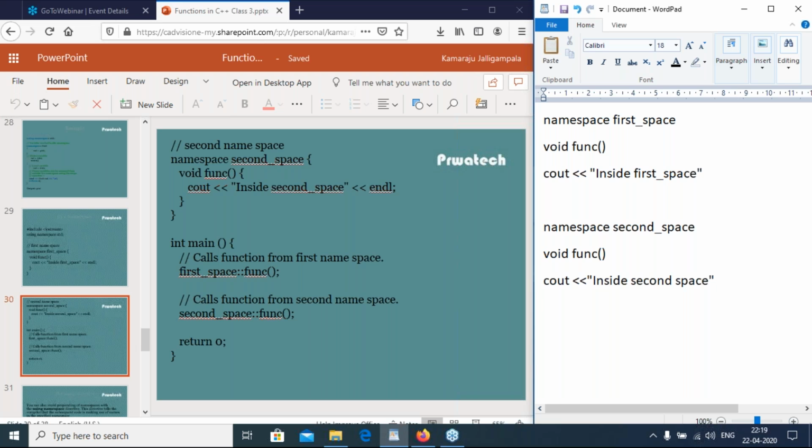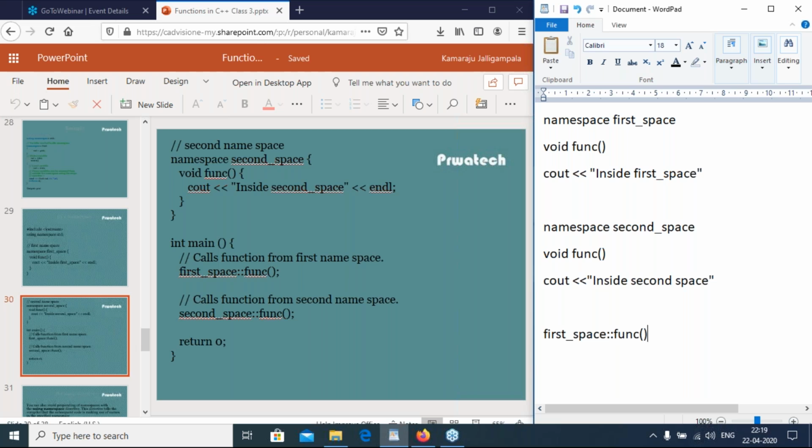So inside the main function, if I want to call the first space function, then you can use the namespace name first_space using the scope resolution operator, colon colon function.